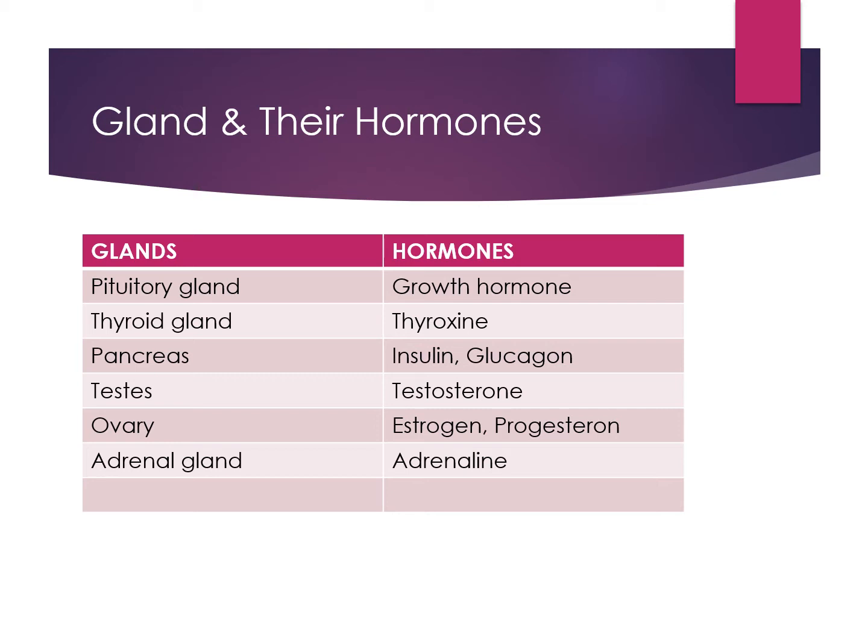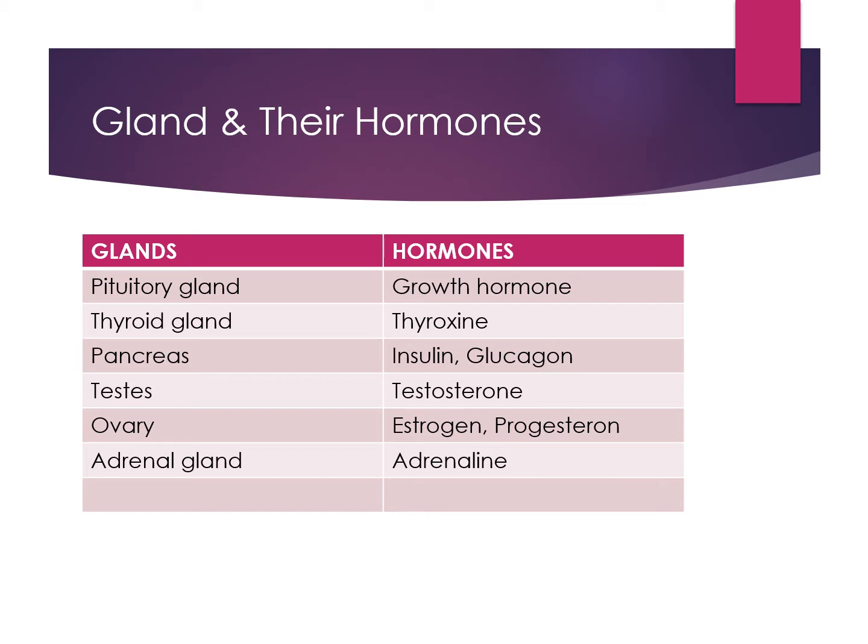The thyroid gland, which is located in the neck, releases the hormone thyroxine. In the next slide, we will study what are the roles of these hormones. Pancreas, which is a heterocrine gland. Heterocrine means it is an endocrine as well as exocrine gland because it secretes digestive juice, and the two hormones insulin and glucagon.